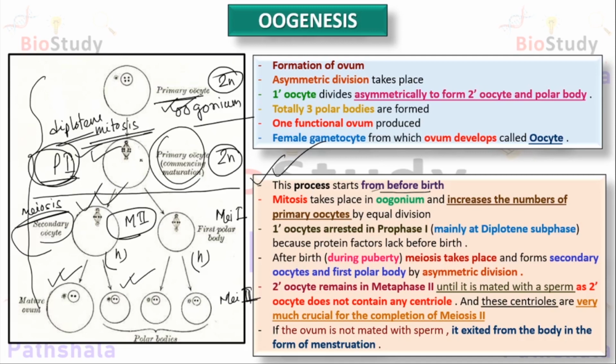If the ovum is not mated with the sperm, it cannot complete the meiosis 2 procedure, and the secondary oocyte, from metaphase 2, exits from the female body in the form of the menstrual cycle.